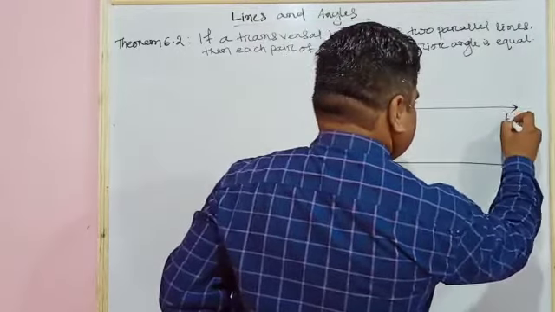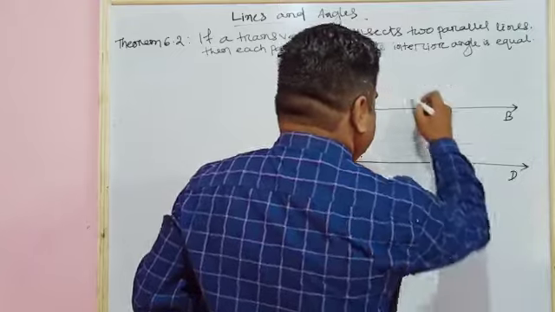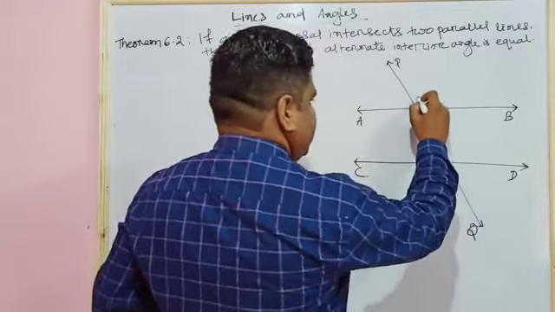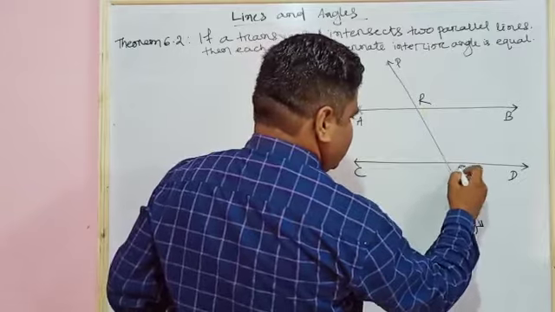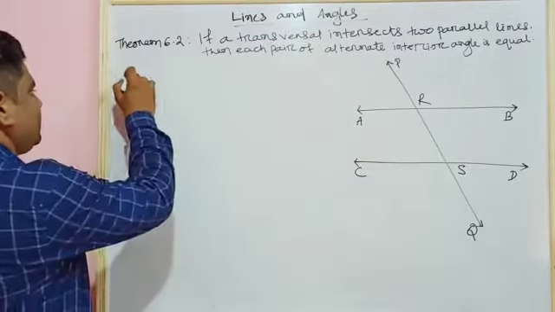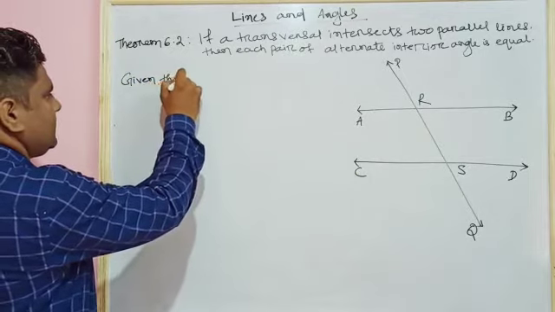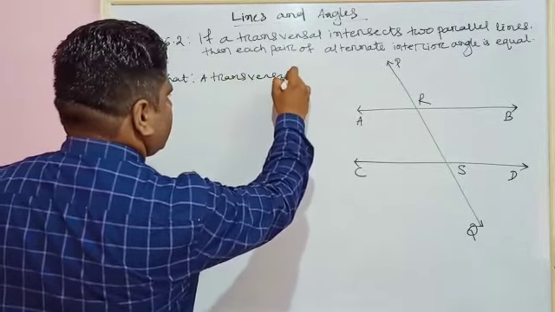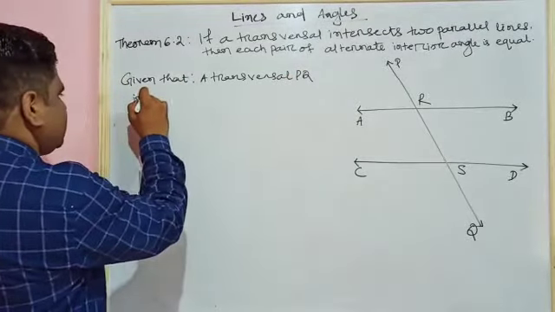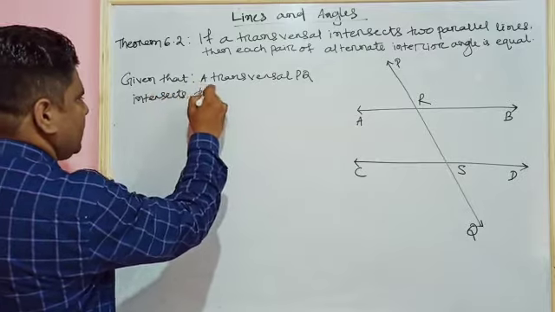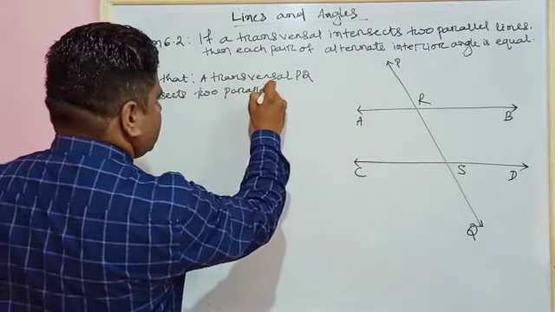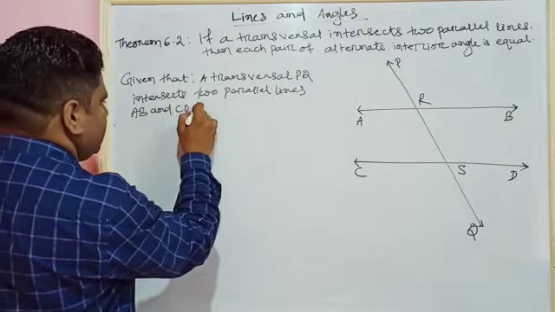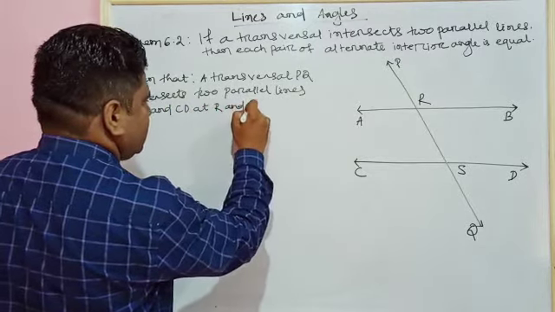Here AB is parallel to CD and a transversal PQ intersects AB at R and it intersects CD at S. So we can write, given that a transversal PQ intersects two parallel lines AB and CD at R and S respectively.